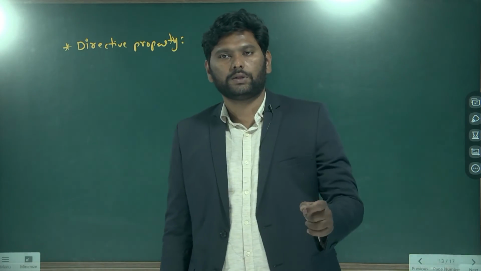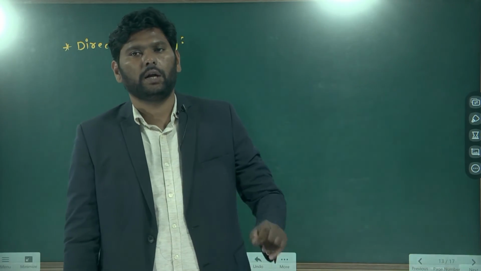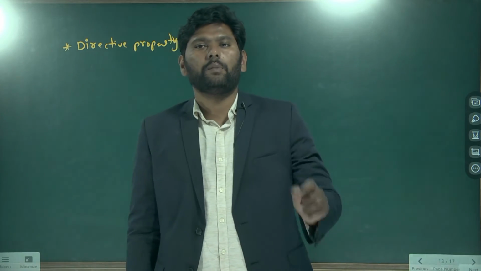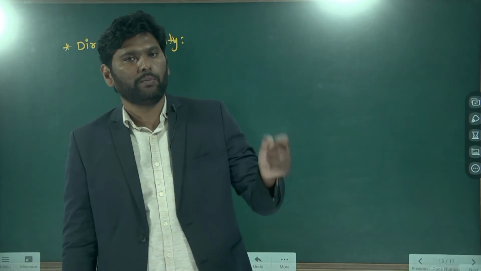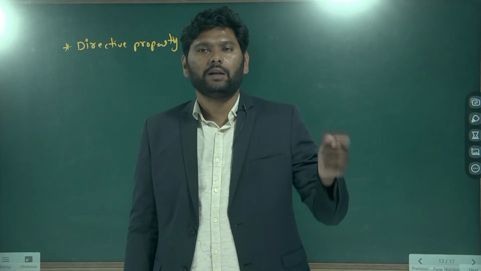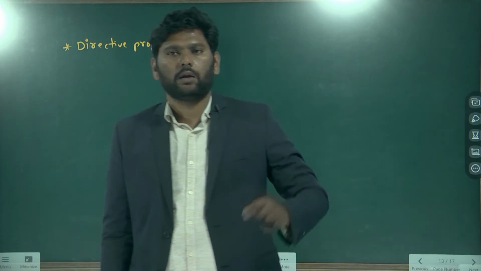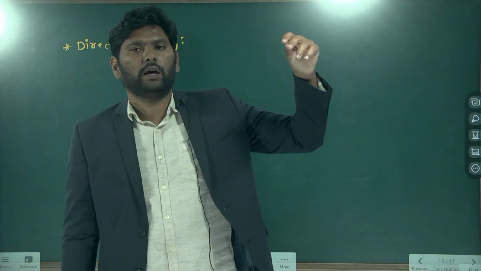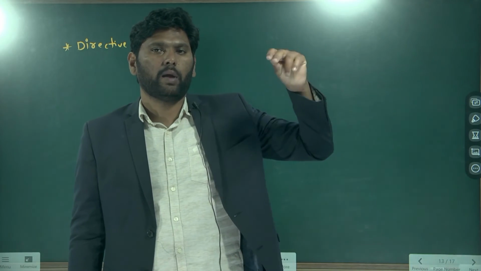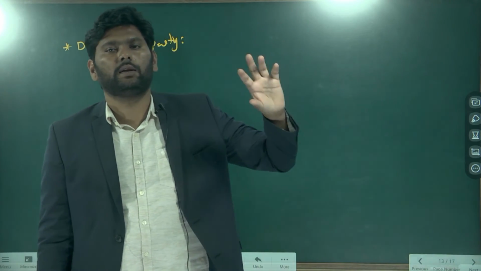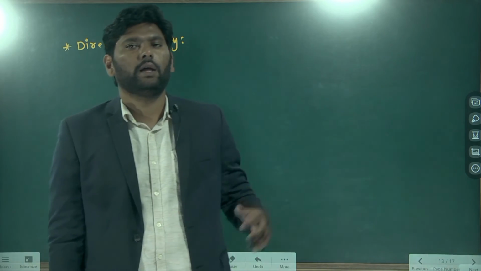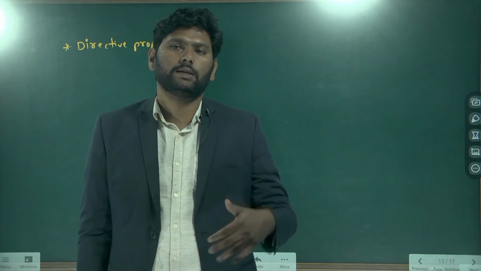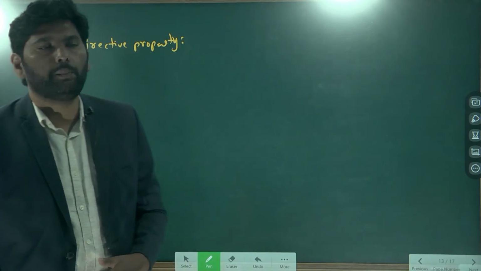Based on this property only, we have developed the compass needle or magnetic needles. Understand? So once again I am repeating, if you freely suspend any magnetic material into the air, the freely suspended magnet always shows the north-south pole of the earth magnet. So based on this only we have developed the compass needles.